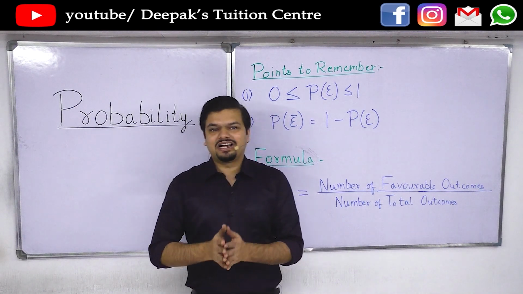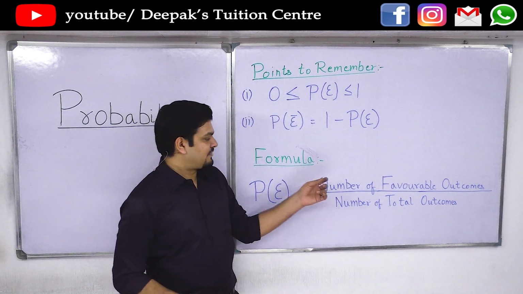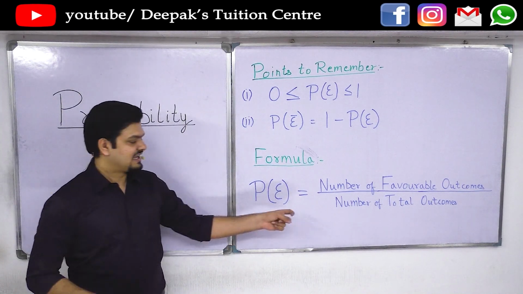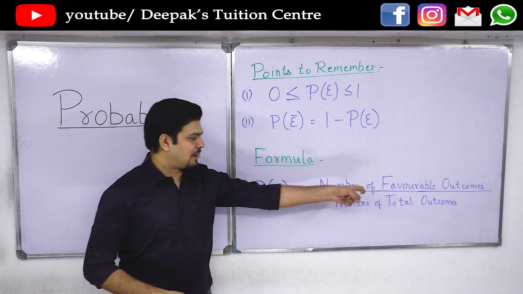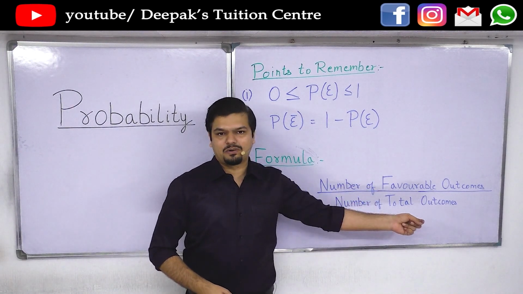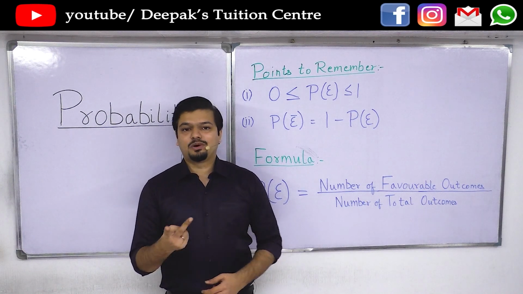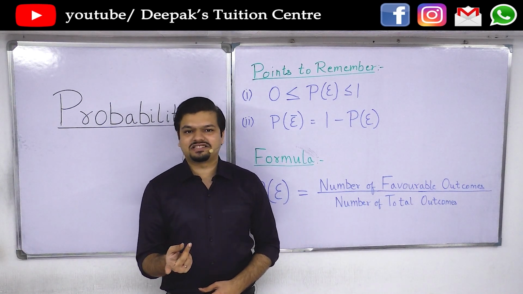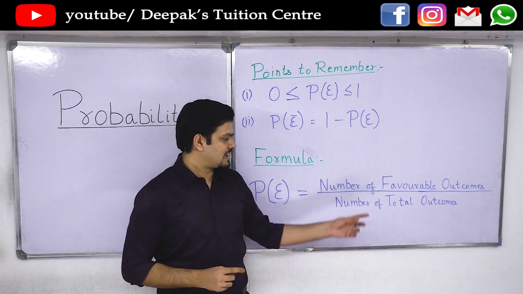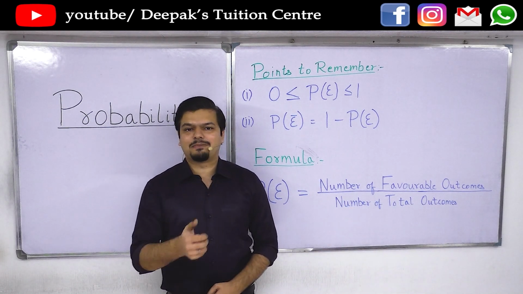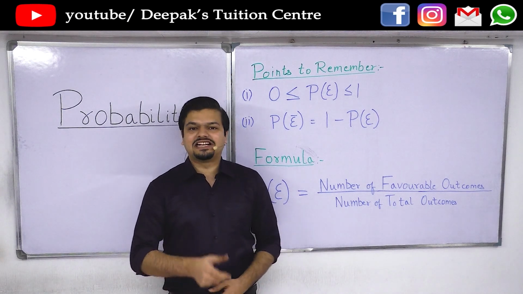So what is probability? How do we calculate probability? The formula is: probability of an event, P(E), for any event, is equal to the number of favorable outcomes divided by the number of total outcomes. For example, if I toss a coin, there are two possible outcomes, heads or tails. So the number of total outcomes is 2. Say a match is going on, and the teams toss.